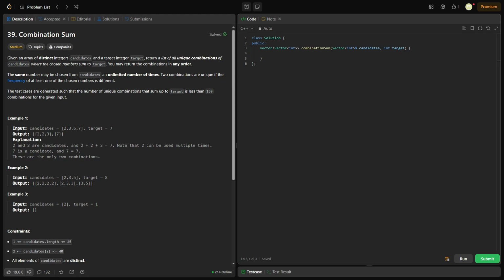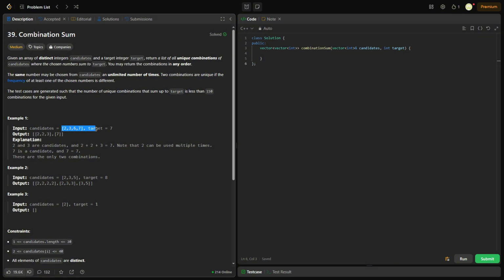What's up, everyone? This is LeetCode 39, Combination Sum. We've done this problem in Python, now we're going to do it in C++. So we're given an array of distinct integers, and we have to find combinations that add up to 7, and you can use a number multiple times.